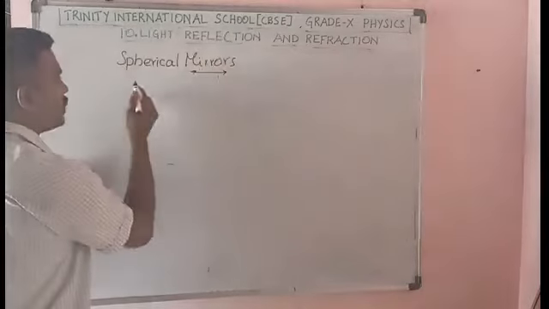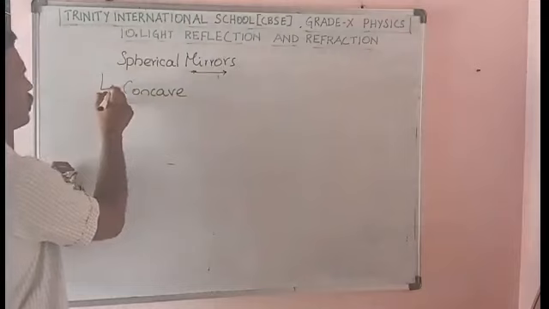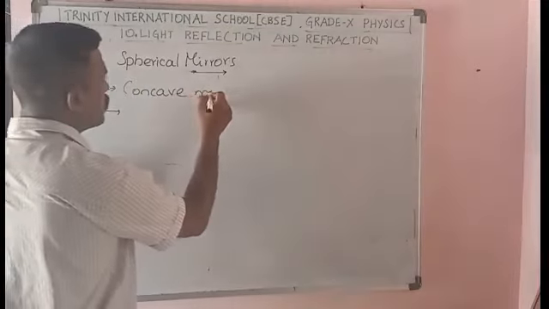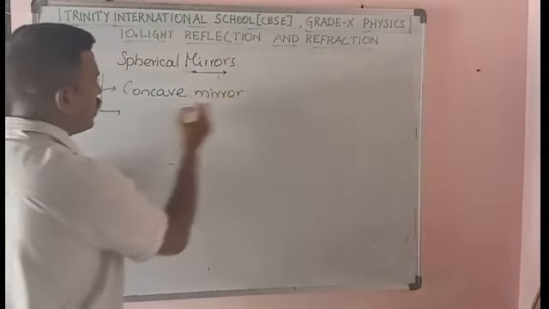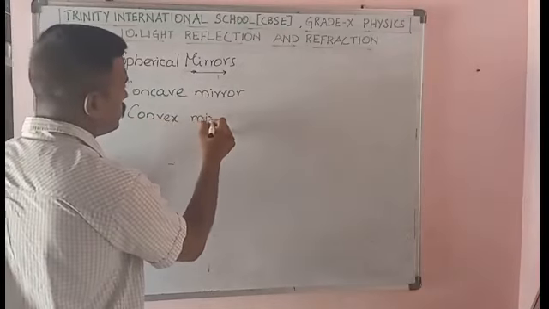So now we studied this concave. So under this you have a concave mirror, convex mirror.